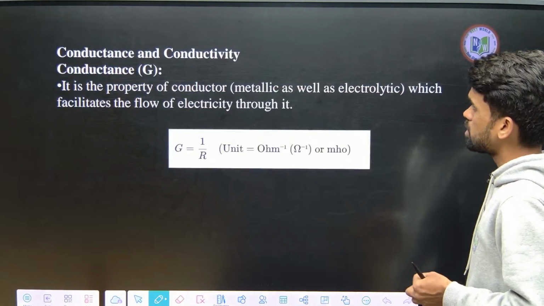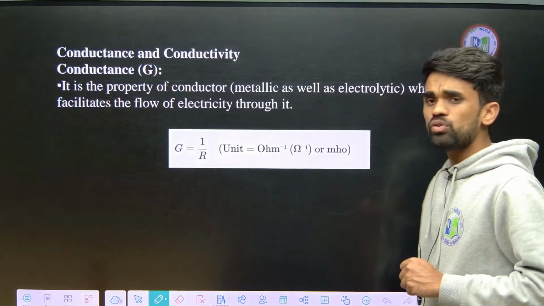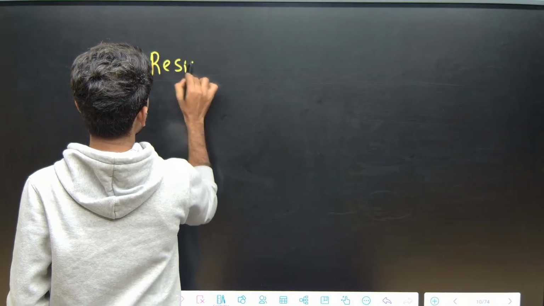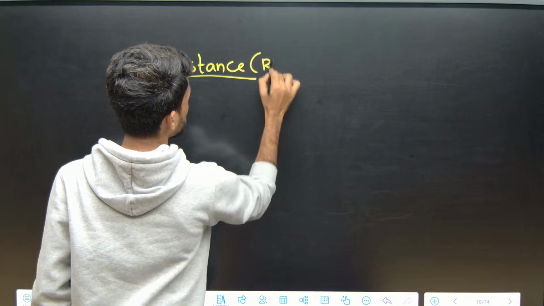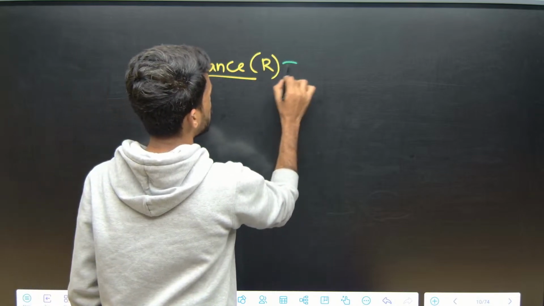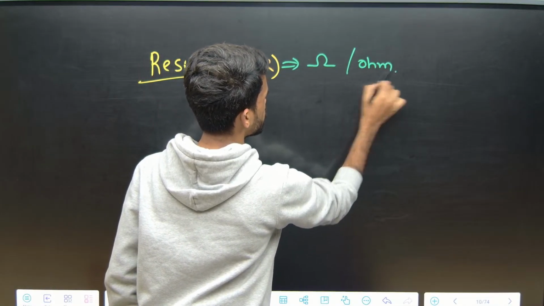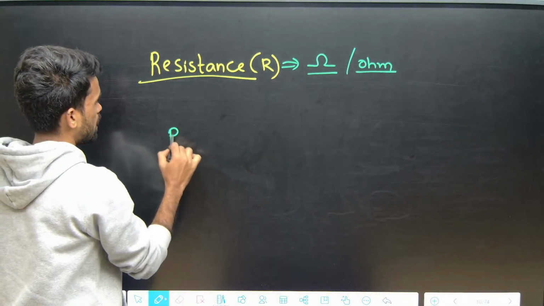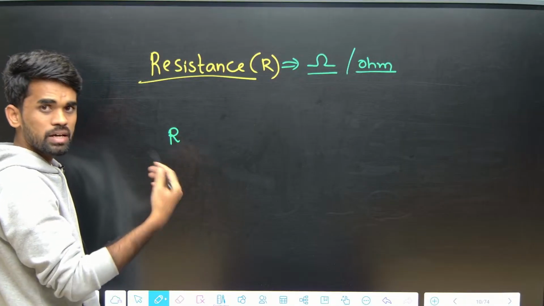Next we need to discuss conductance and conductivity. Before that you need to study resistance and resistivity. So what do we mean by resistance? Let us indicate it with the symbol R, and the unit for resistance is ohm. Resistance means hindrance to the flow of electrons, I mean here, electricity.